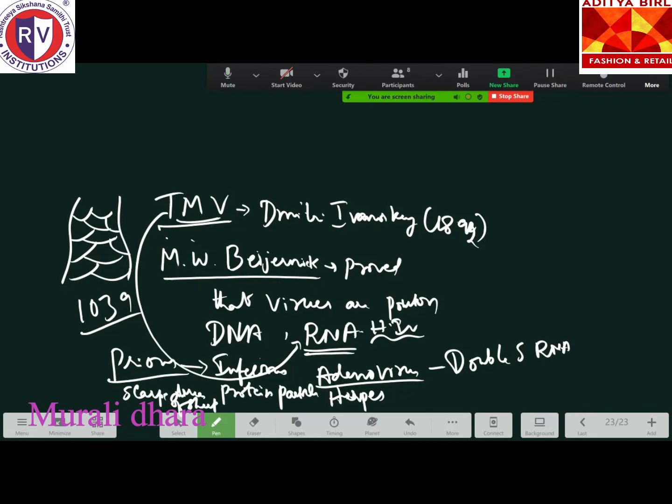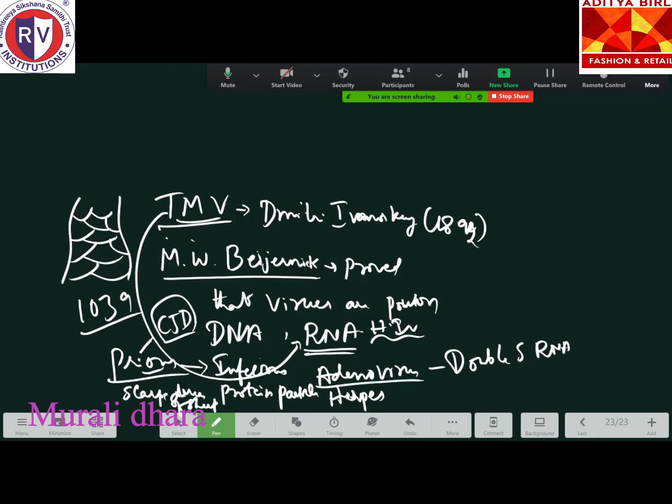Then CJD. Remember, CJD stands for Creutzfeldt-Jakob disease. So remember, CJD and scrapie are usually caused by prions itself.